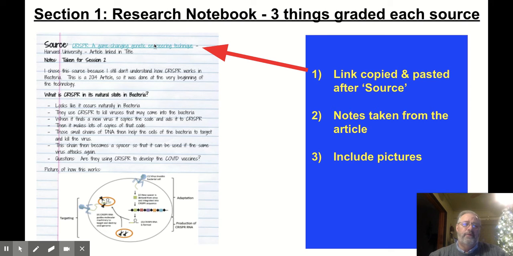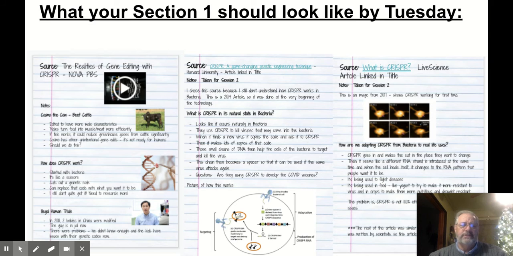And now that I can get into your reader's notebooks, I can click on this too and see what article you're doing. The second thing we're going to look for is your notes that you take, and the third is that you include some type of picture. Okay, so those 3 things need to be in each one of the sessions. And what I'm looking for by the end of today is that you've got all 3 sessions done.